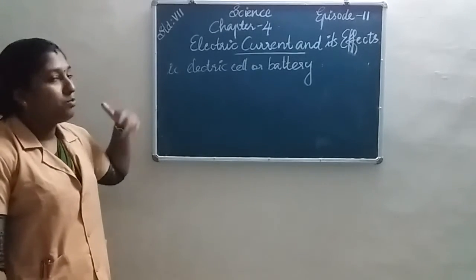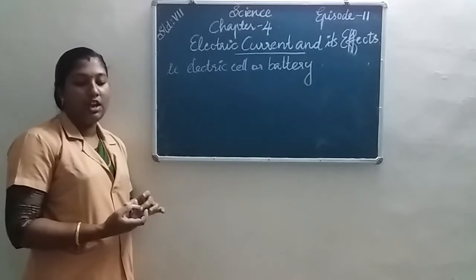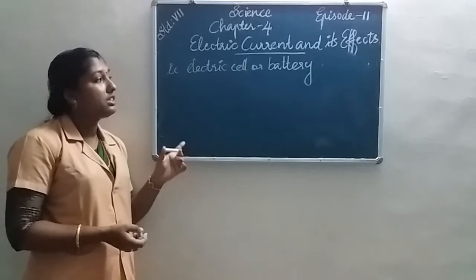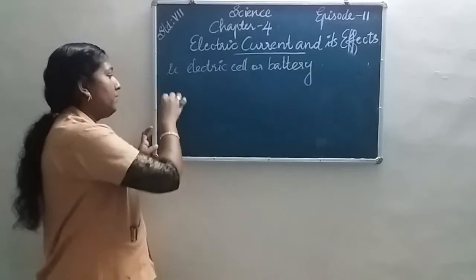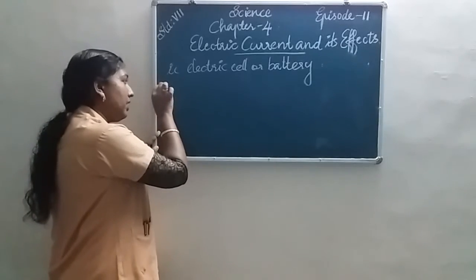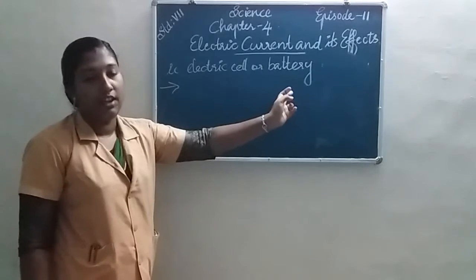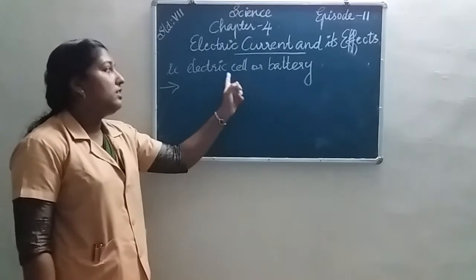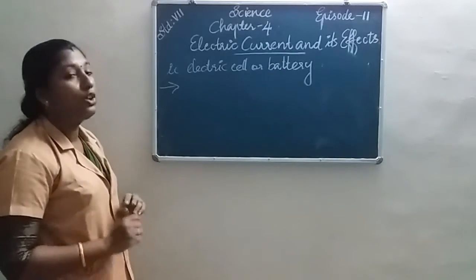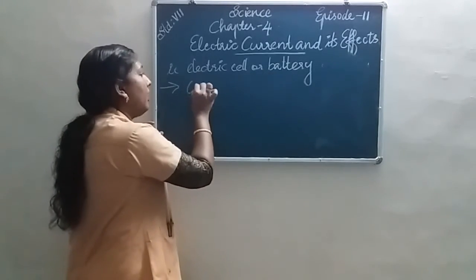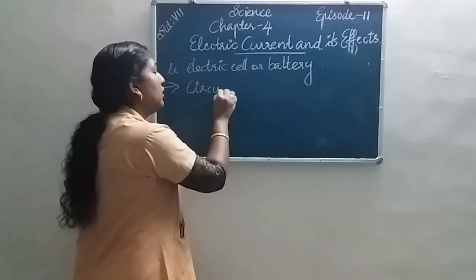In order to obtain electricity from a cell or battery, we have to connect it into a circuit. First of all, we connect the electric cell or battery into a circuit.